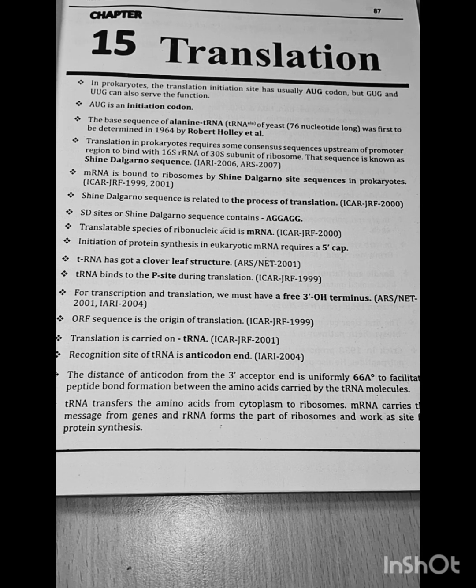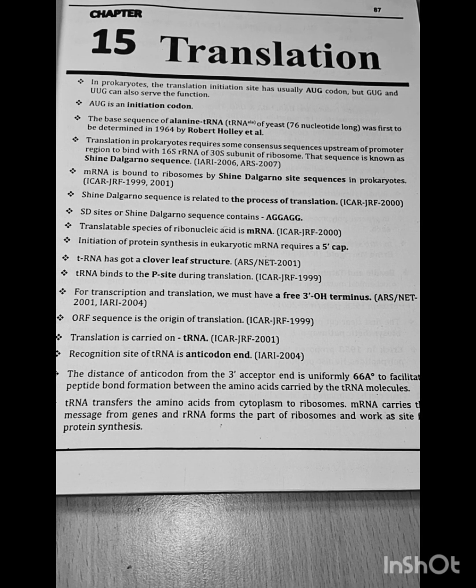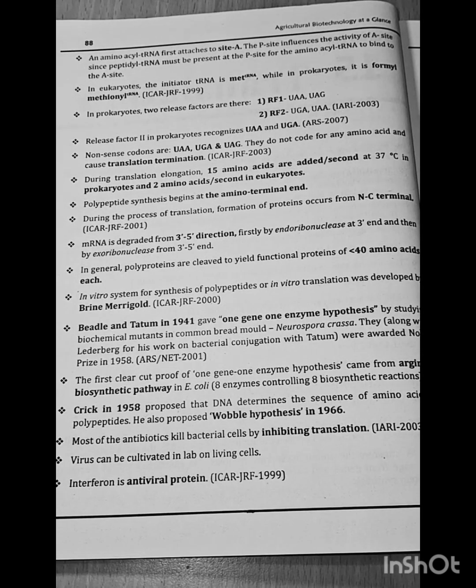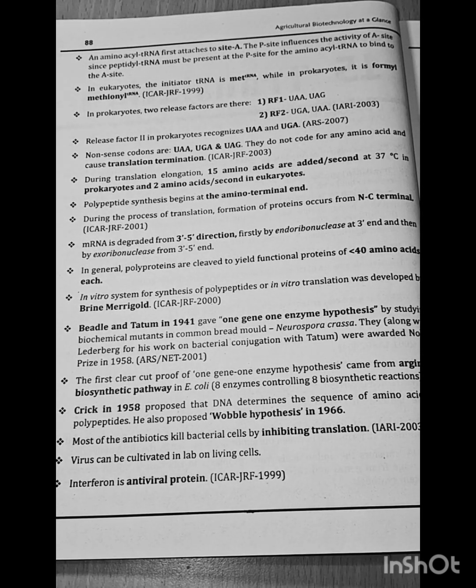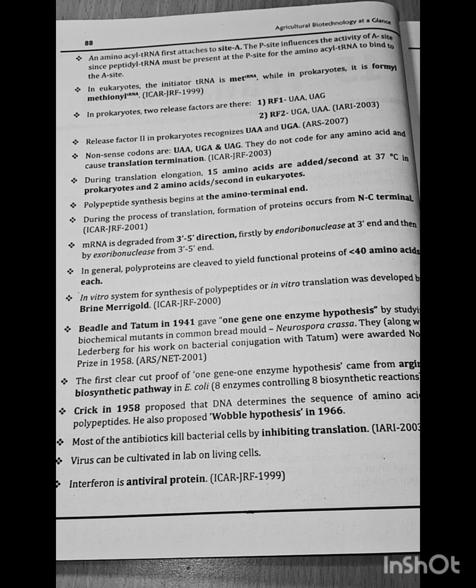tRNA transfers the amino acid from the cytoplasm to the ribosome. mRNA carries the message from the gene, and rRNA forms part of the ribosome and works as a site for protein synthesis. An aminoacyl tRNA is first attached to the A site. The P site influences the activity of the A site, since the peptidyl tRNA must be present at the P site for the aminoacyl tRNA to bind to the A site.